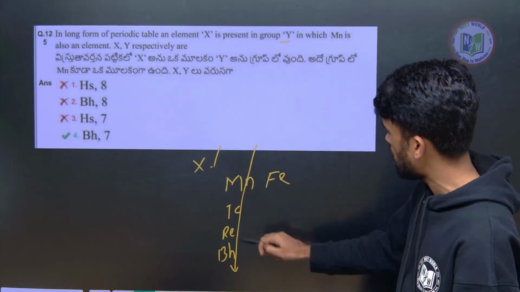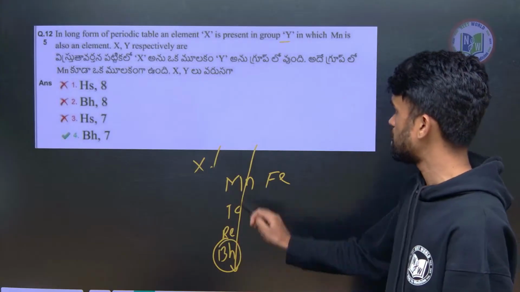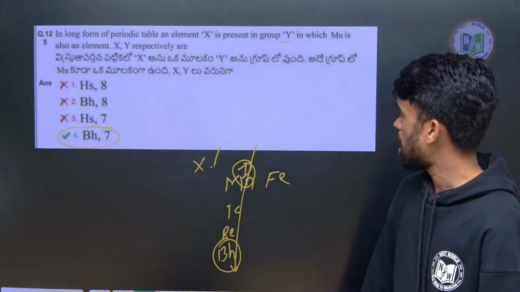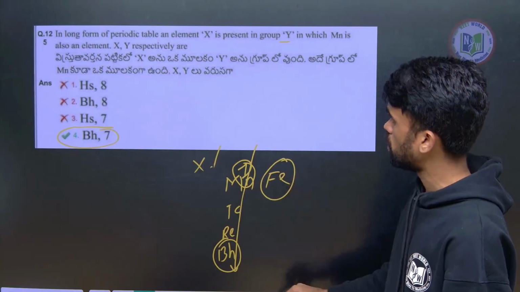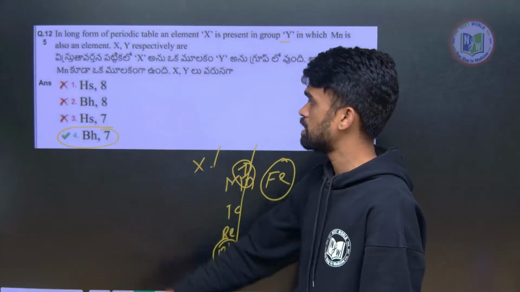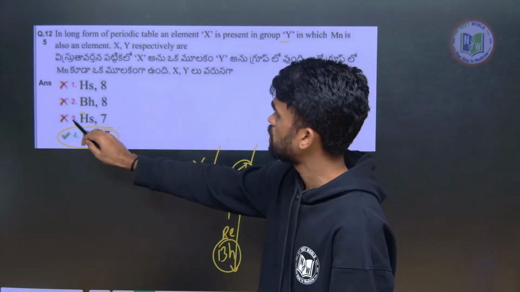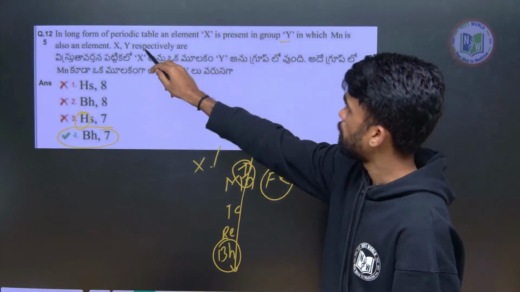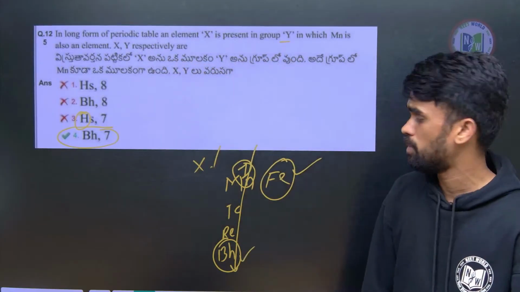So which element belongs to this family? Bohrium, and this element is of 7th group. So this is the one. If they are asking about the iron family, it will be this one, hassium. So hassium for iron. They are asking about the manganese one now, so it should be bohrium. I hope this is clear.